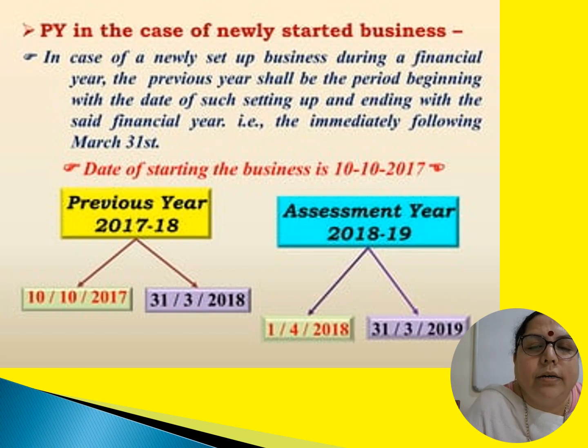We can calculate 6 months plus 3 months. That means 6 months from July to December 25, and 3 months, that is January to March 2026. So this is a period of 9 months. In this case the previous year is not of 12 months, rather it is less, only 9 months.